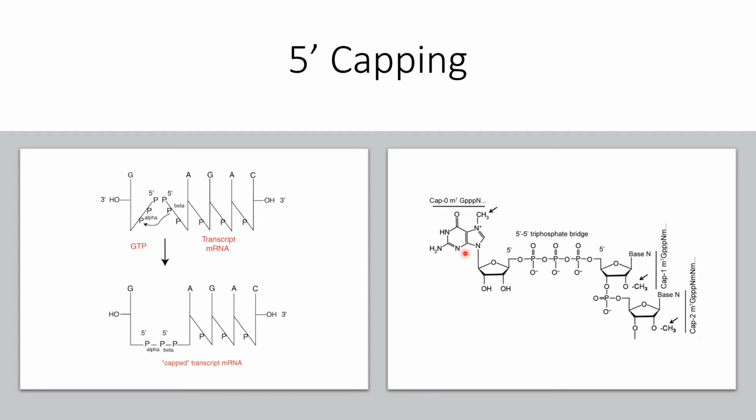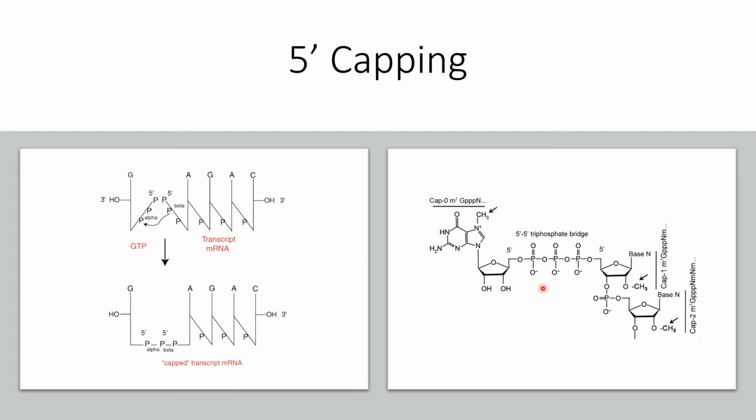To this guanosine, a methyl group has been added at its 7th position. So this is 7-methyl guanosine. So this is a methyl guanosine which has been attached to the 5' end of the mRNA. So this is what basically means 5' capping. So an additional base has been attached here to the 5' end, and that base is a modified base, that is, a methylated base which has been attached. So this is what we call 5' capping.